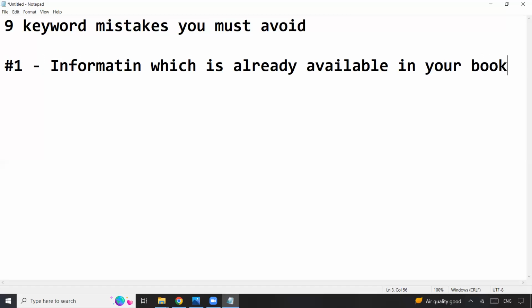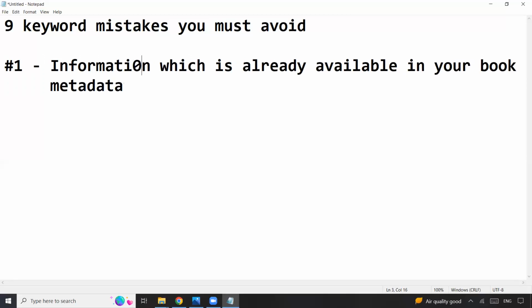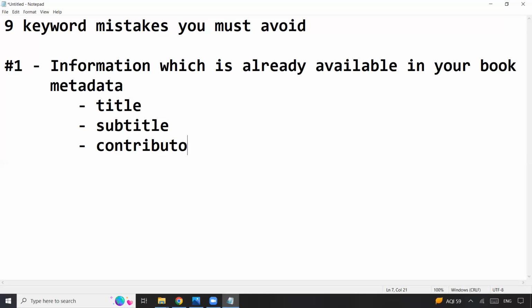Whatever you have kept in the book title or subtitle, or even the contributor section and so on, this is something that you must avoid. Don't repeat that same information.